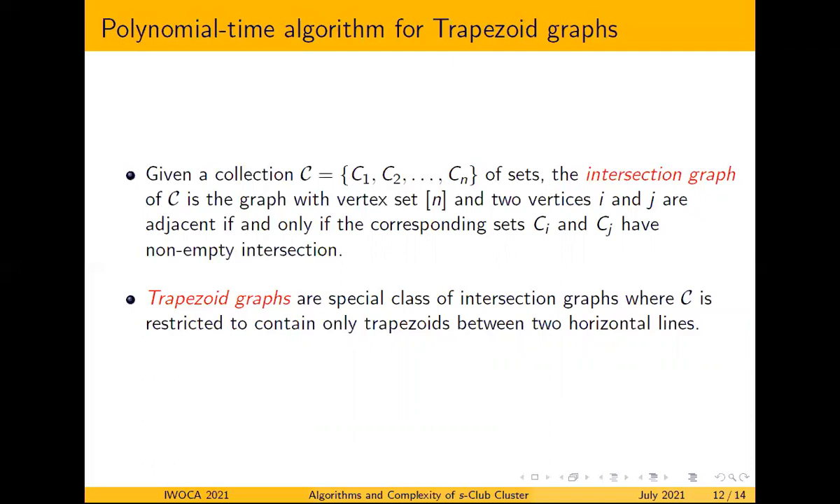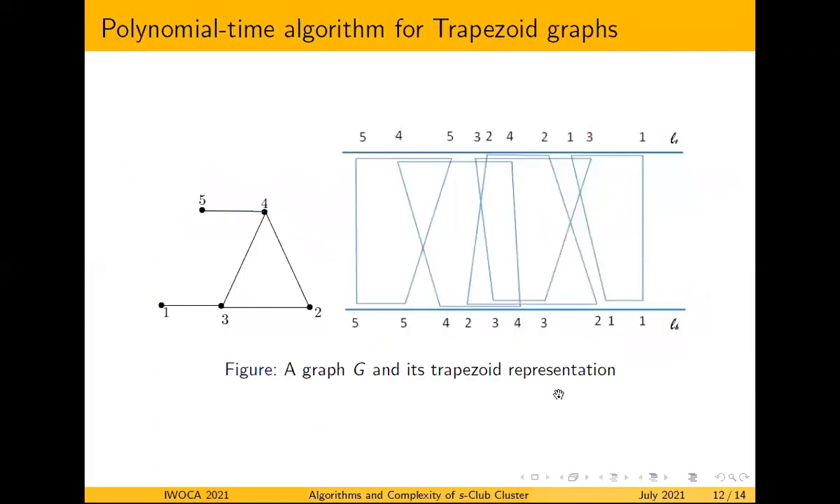Trapezoid graphs are a special class of intersection graphs where this collection C is restricted to contain only trapezoids between two horizontal lines. You can see one example. Here we have a graph G, and corresponding to this graph G we have a trapezoid representation. We have two horizontal lines LT and LB, and corresponding to each vertex we have a trapezoid, and two trapezoids intersect only if there is an edge between the corresponding vertices in G. So this is a trapezoid graph.